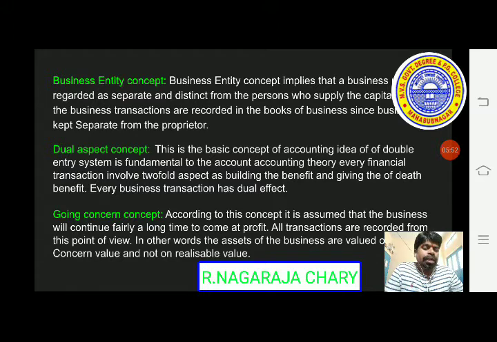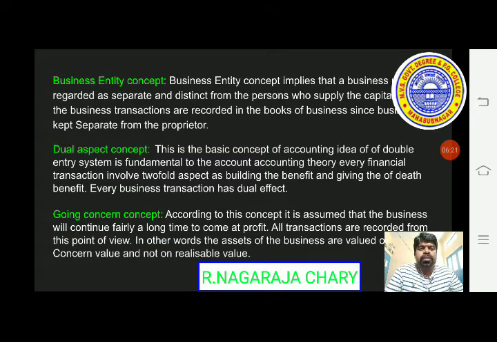The transaction is only one, the sale of goods, but we have two aspects, giving aspect and receiving aspect: giving goods to the other person, and receiving cash from the other person. That is the main theme of the double entry system.